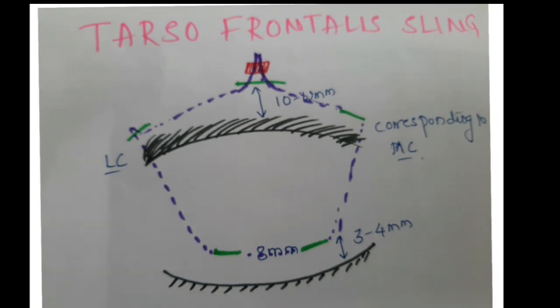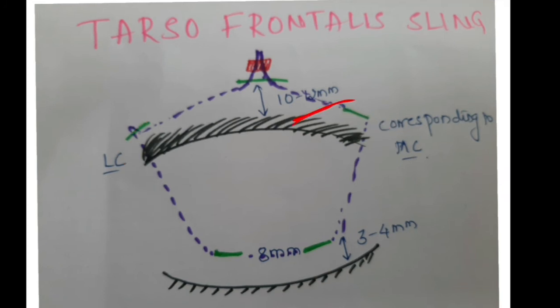Before giving local anesthesia, mark the points where you want to infiltrate. Ask the patient to close the eyelids, and the green areas shown in this picture are the markings. The first two are just above the eyelashes, 3 to 4 mm away from the lid margin, and they are 8 mm apart. Then the next two incisions correspond to the medial canthus and the lateral canthus. And the fifth one is 10 to 12 mm above the eyebrow, in the center of the eyebrow. So these are the 5 incisions where you have to proceed with the surgery.